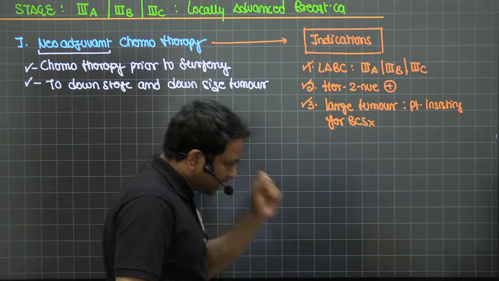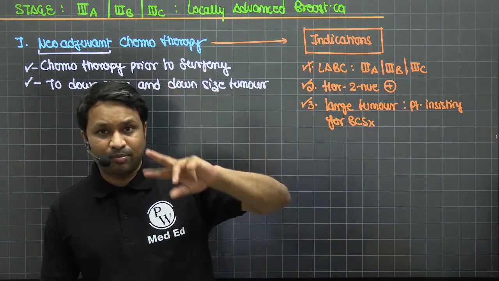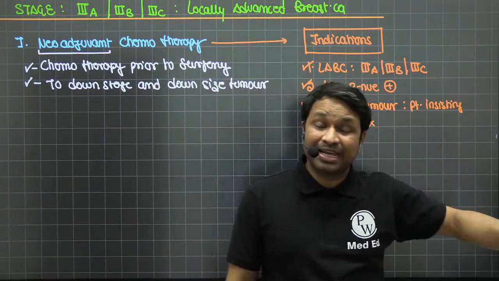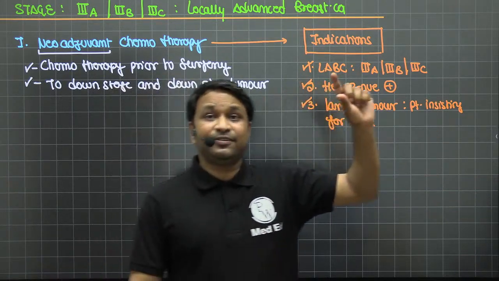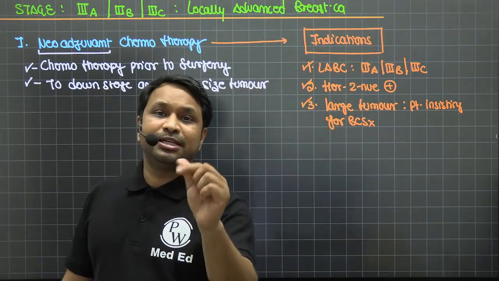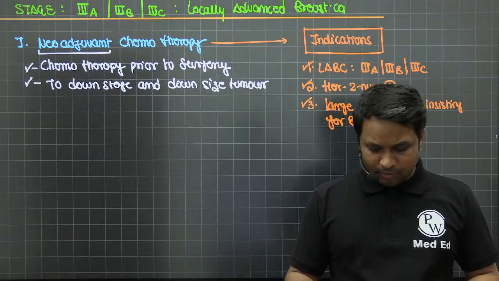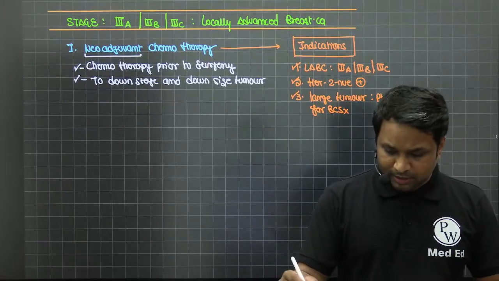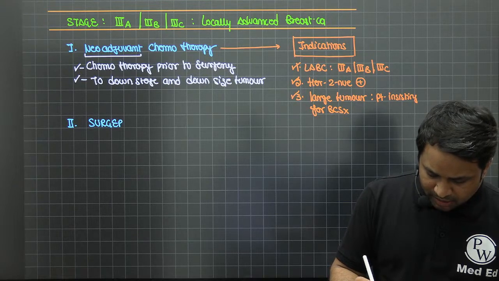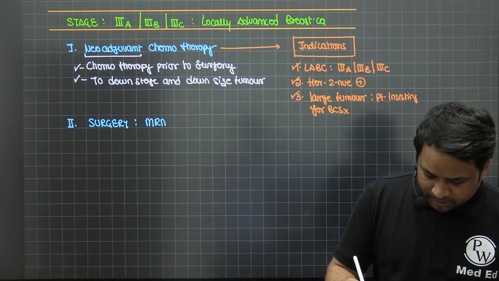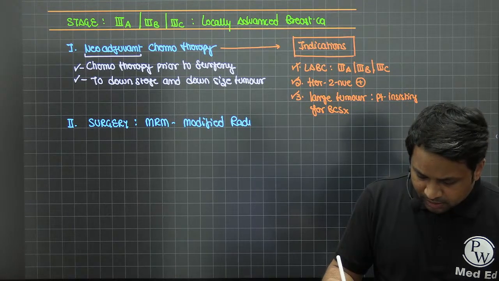You can say, okay, madam, we'll start a neoadjuvant chemotherapy and then we will reassess after 2 cycles, right? That is, after completion of 2 cycles, we'll wait for 21 days. Then we will reassess, and that is called the reassessment status. If the size shrinks to less than 4 centimeters, the patient becomes a candidate for breast conservative surgery, right? So these are the current indications for neoadjuvant chemotherapy. So the first thing, I'll do a neoadjuvant chemotherapy. The second step is going to be surgery, and in this stage, we usually go ahead with MRM, which stands for modified radical mastectomy.